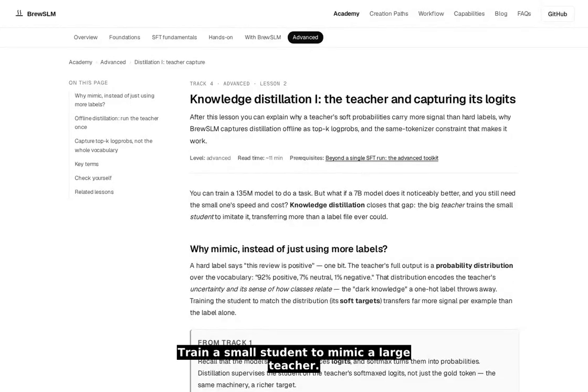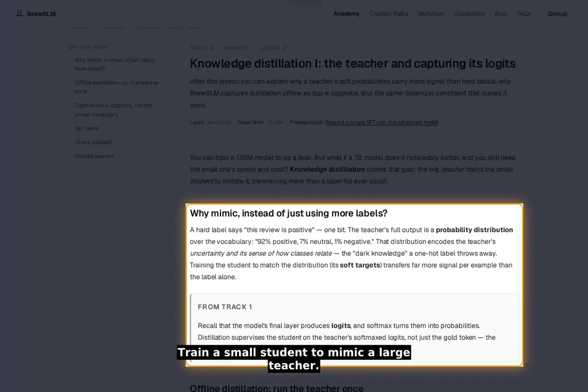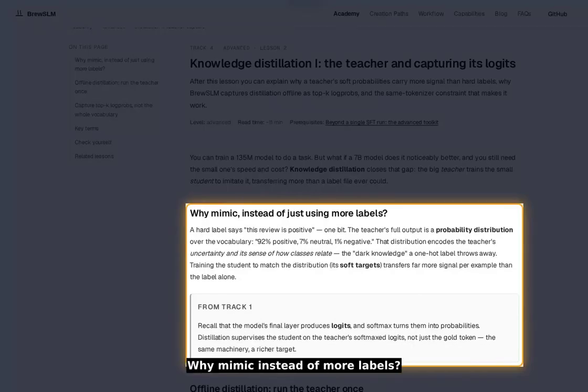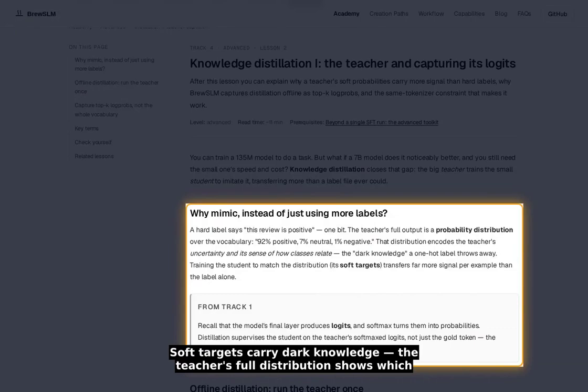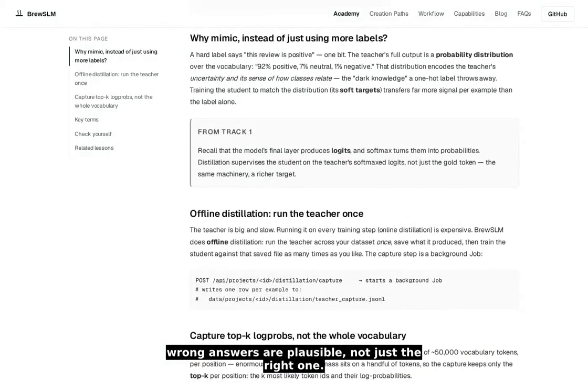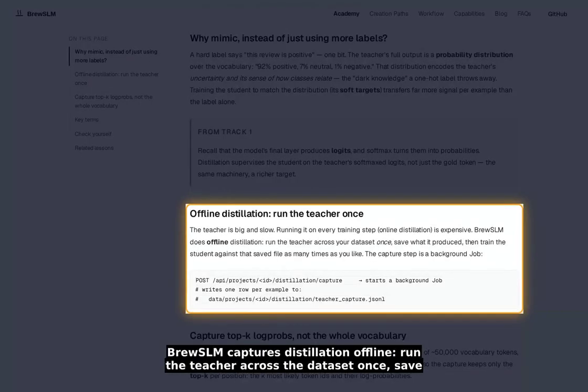Distillation. Train a small student to mimic a large teacher. Why mimic instead of more labels? Soft targets carry dark knowledge. The teacher's full distribution shows which wrong answers are plausible, not just the right one.